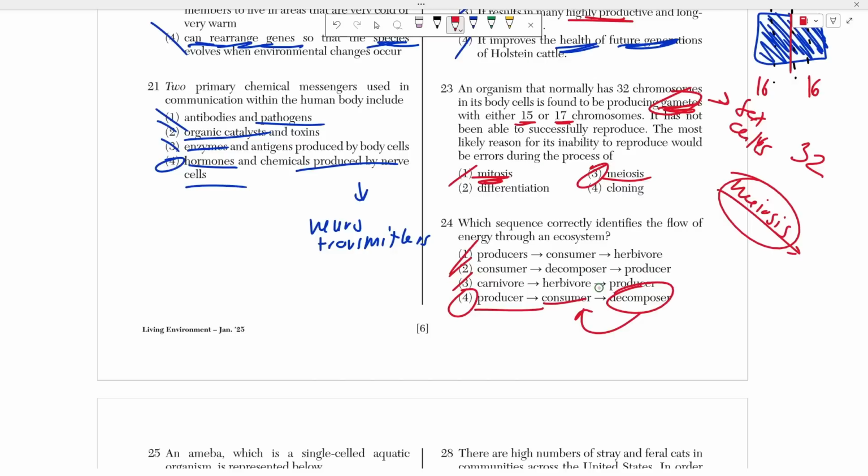Choice 1 is wrong because guess what? A herbivore is a type of consumer, right? These are the same thing. It's redundant. Both of these should be included as a consumer. A herbivore is not different from a consumer. Same thing. So this is actually missing a decomposer, which is essential for a complete flow of energy.